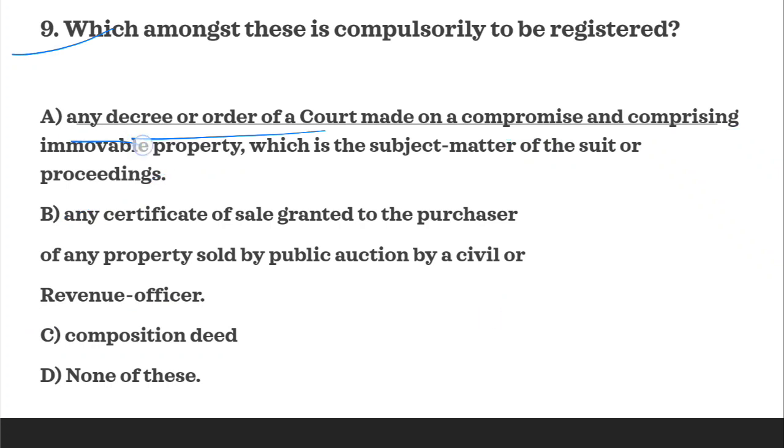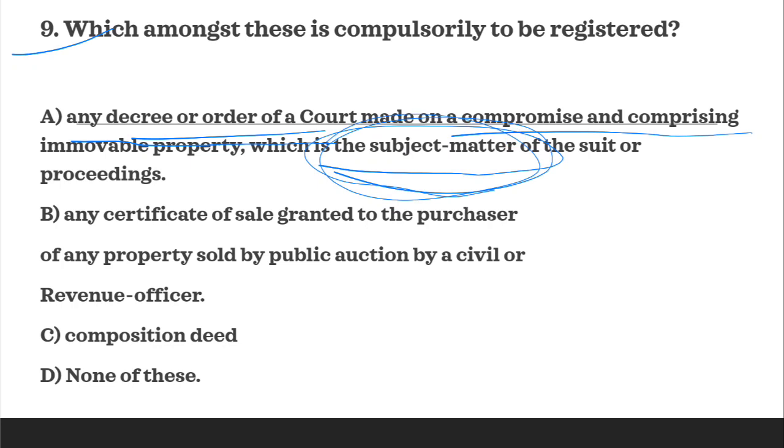A says any decree or order of court made on compromise and comprising immovable property which is the subject matter of the suit. The property which is not the subject matter of the suit, when there is a compromise decree, that document becomes compulsorily registrable. But if the immovable property is the subject matter of the suit, in that case it is not compulsorily registrable.